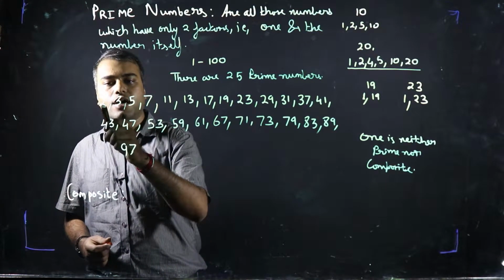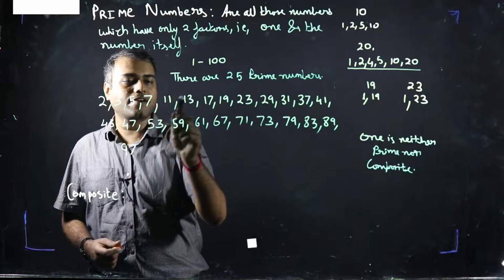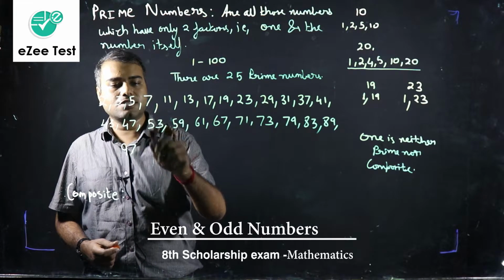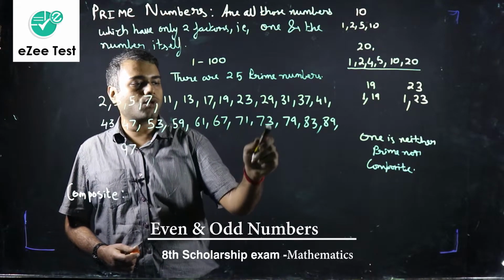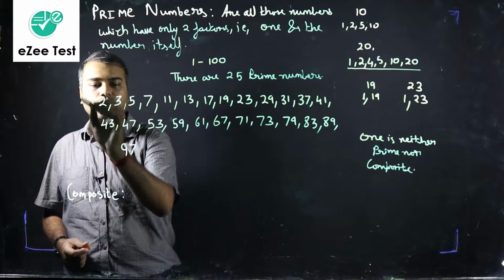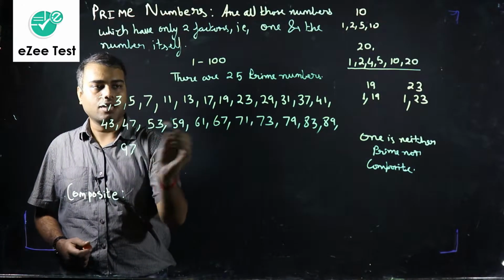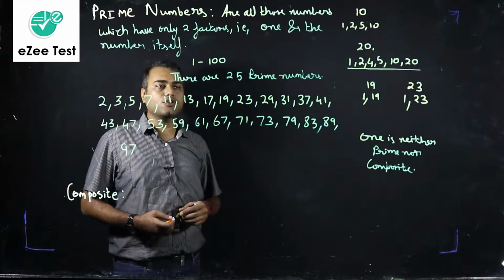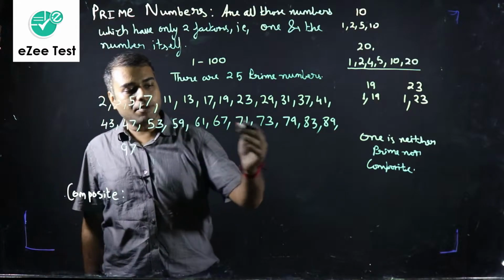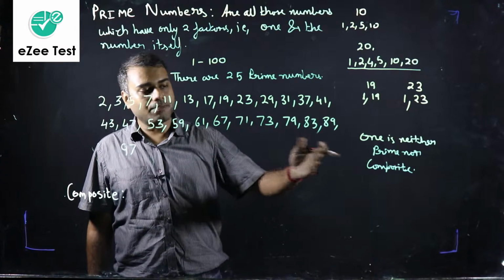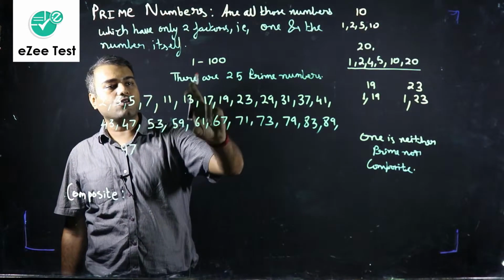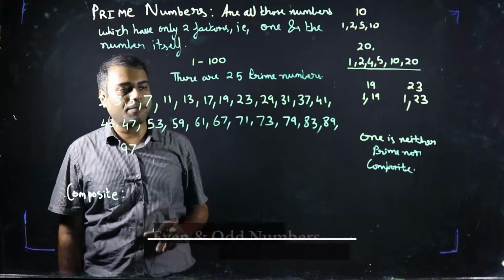So let's count it. 1, 2, 3, 4, 5, 6, 7, 8, 9, 10, 11, 12, 13, 14, 15, 16, 17, 18, 19, 20, 21, 22, 23, 24, 25. Perfect. So we have 25 prime numbers in total, and it is very important that you remember all the prime numbers between 1 to 100. There are prime numbers after 100 as well. Prime numbers keep on continuing. But it is important that you learn at least these 25 prime numbers.